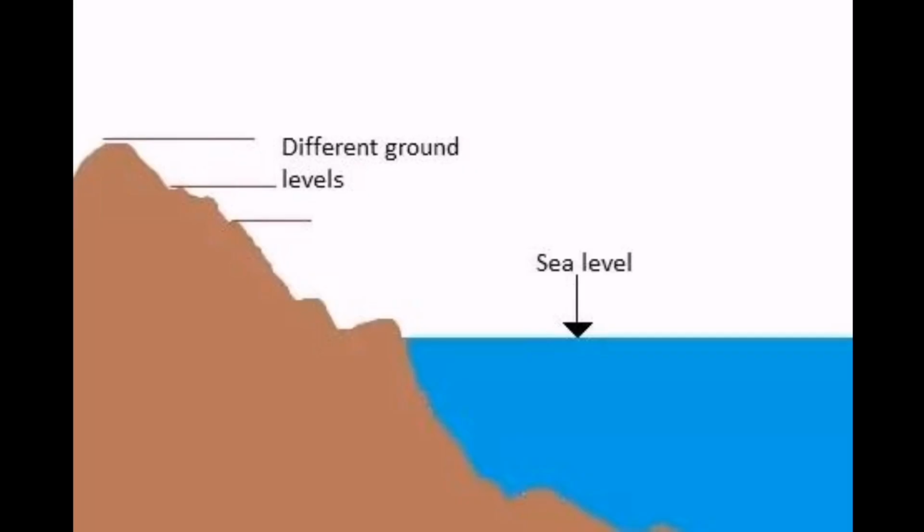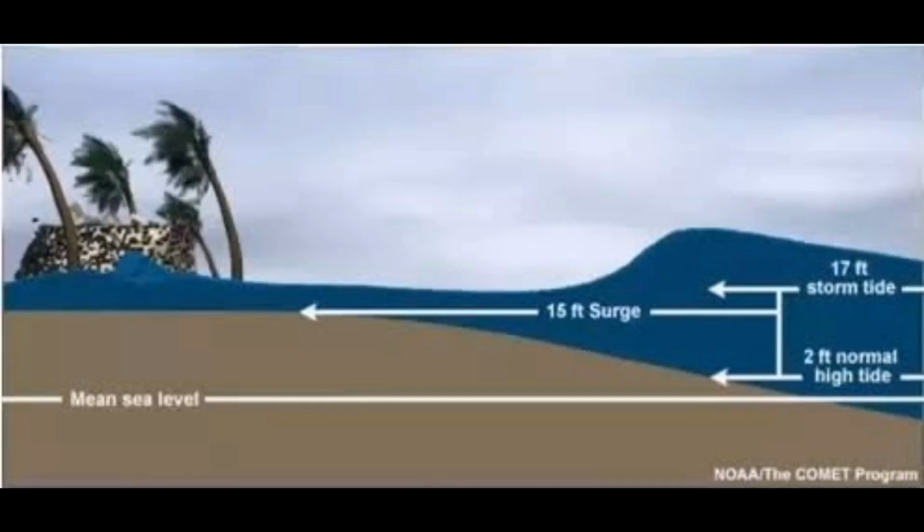Next children, we will learn about the mean sea level. Elevations or depths of any place are measured from the sea level. The average of the highest high tides and the lowest low tides is considered as sea level. Now see children, in this picture the highest tide and the lowest are both shown, and then the mean sea level. Can you see? This average is taken to be 0 and altitudes or depths are measured and shown in positive or negative values.